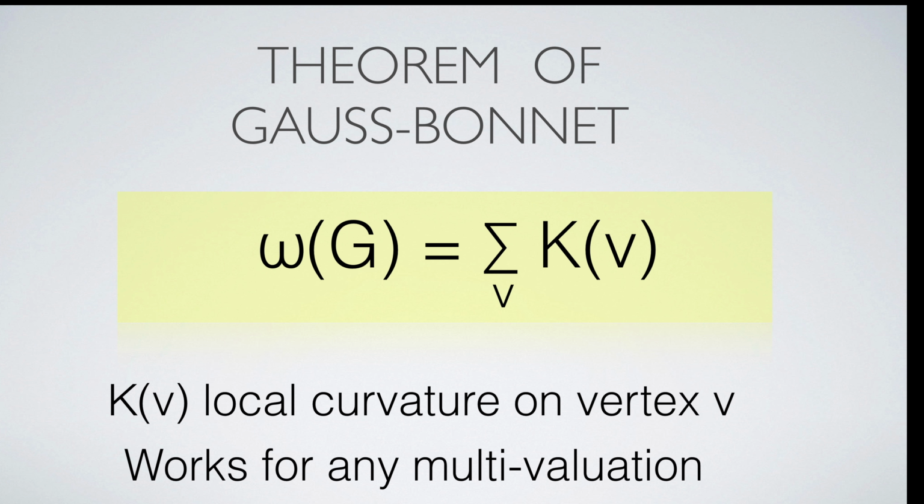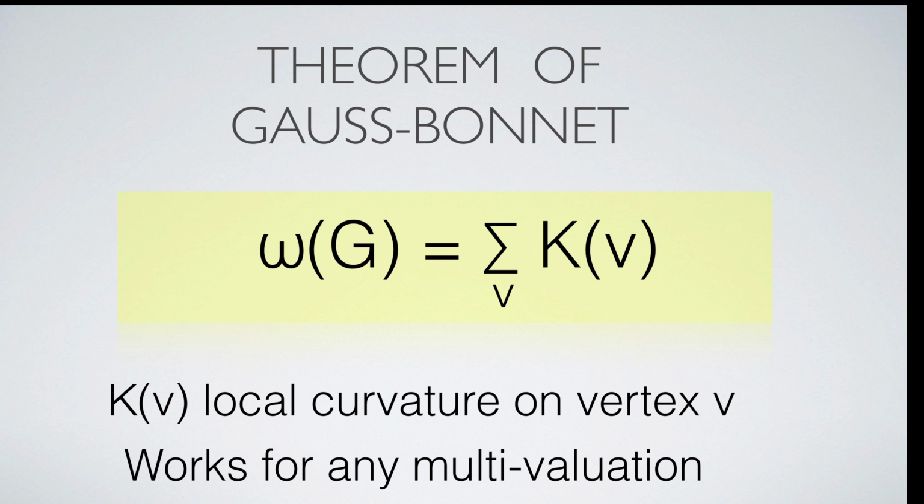Here is the Gauss-Bonnet formula for valuations. It in particular applies to the Wu characteristic. There always exists a function k on vertices such that the sum over all vertices is the value of the valuation. This works for any valuation and also for any multilinear valuation. Of course, the prototype is the Euler characteristic.